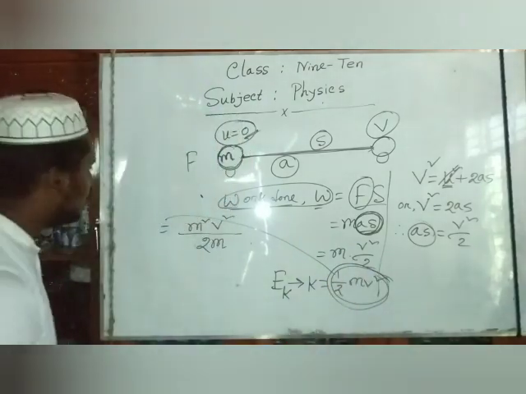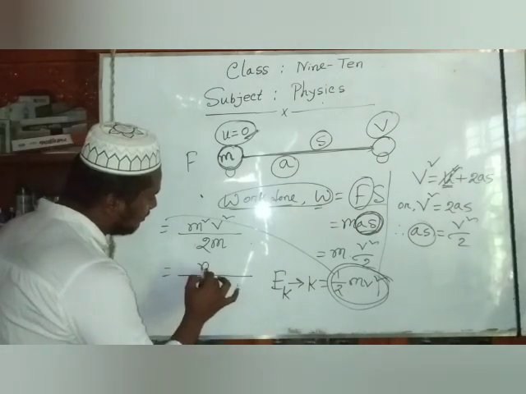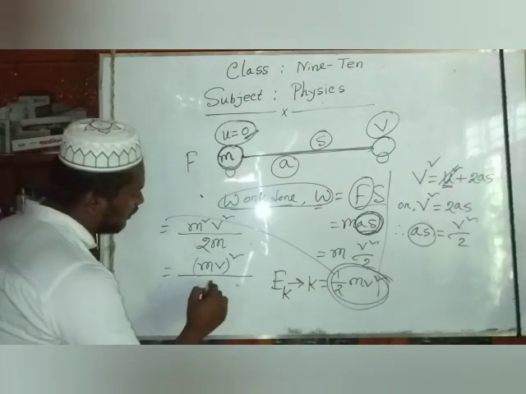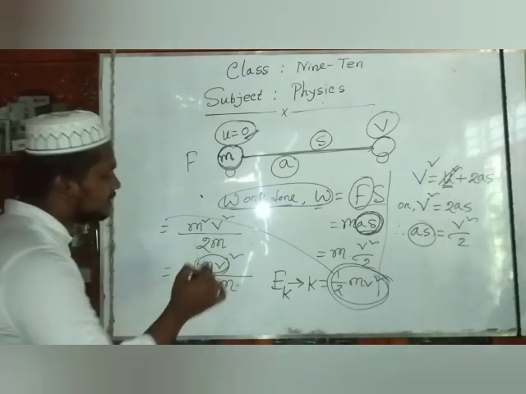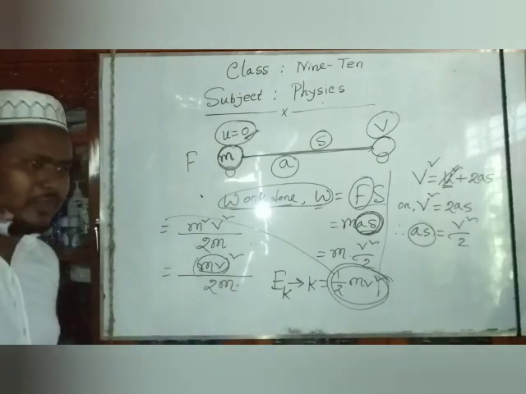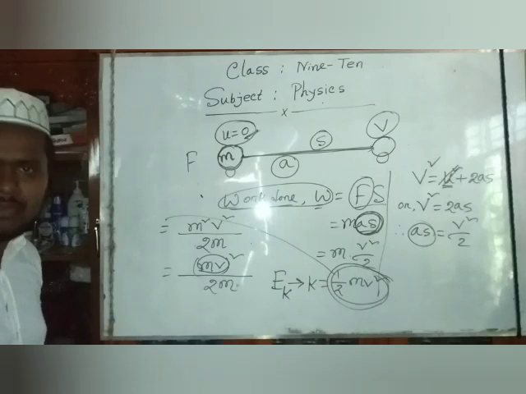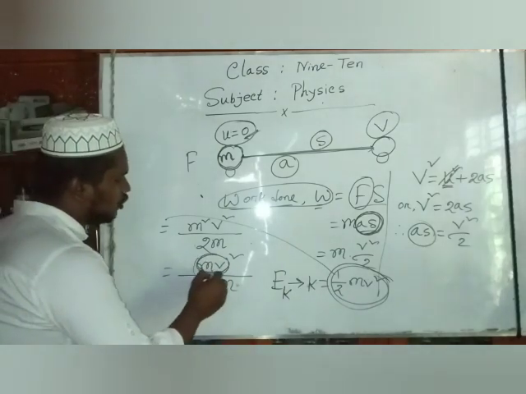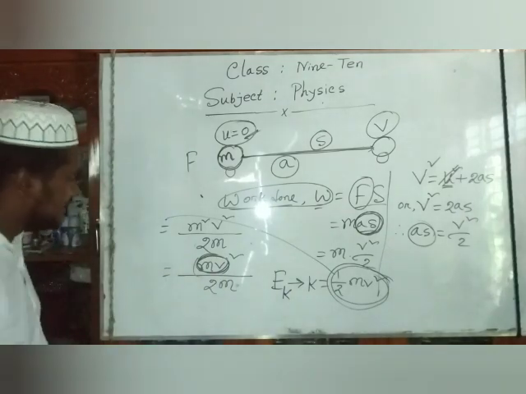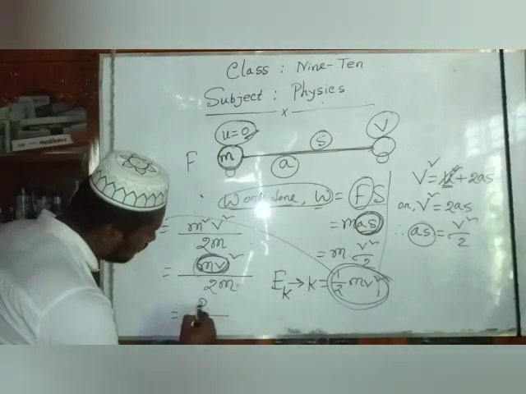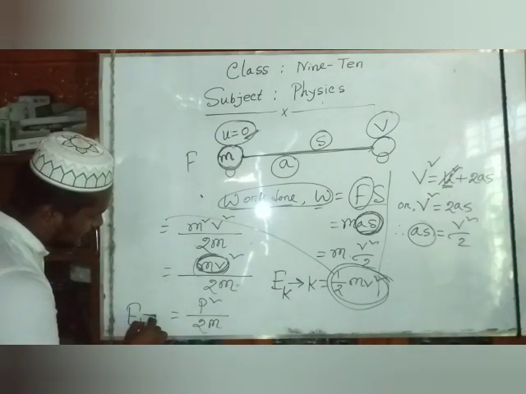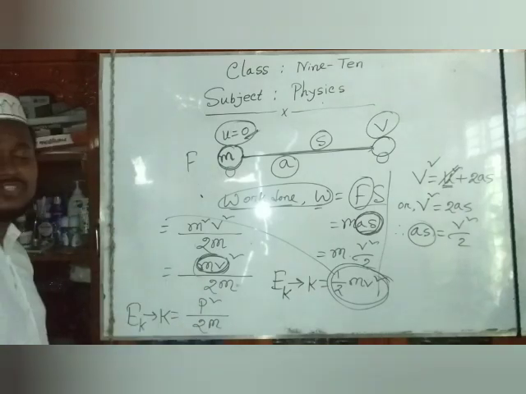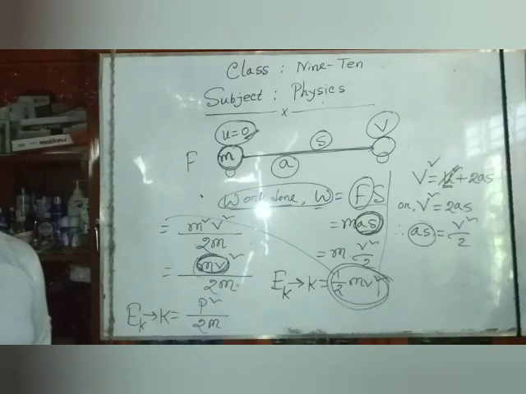Dear students, now we say that m V whole square divided by 2m. Dear students, the term mv is called the momentum. You get this term in chapter 3, force. So mv is also called the momentum. So we write the term p square divided by 2m. This is also the formula for kinetic energy, Ek or K. Dear students, it is very important for solving C type or D type questions.